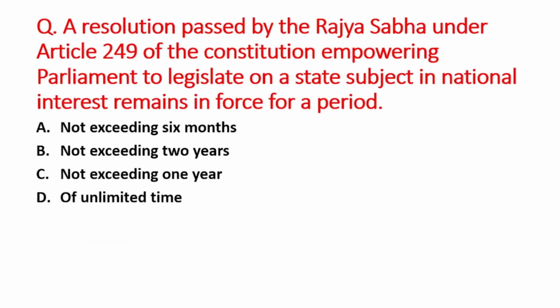Next question is, a resolution passed by the Rajya Sabha under Article 249 of the Constitution empowering Parliament to legislate on a state subject in national interest, remained in force for a period of. A option is not exceeding 6 months, B option is not exceeding 2 years, C option is not exceeding 1 year, and D option is of unlimited time. So right answer is option C, that is not exceeding 1 year.